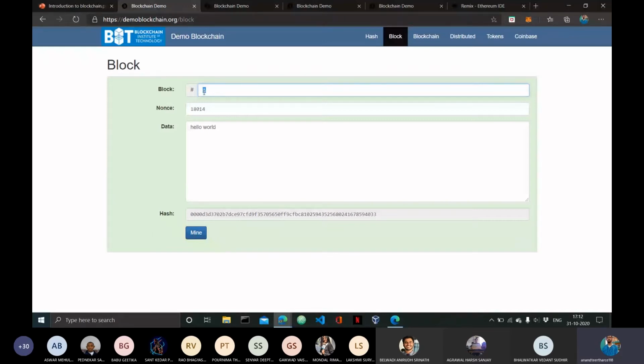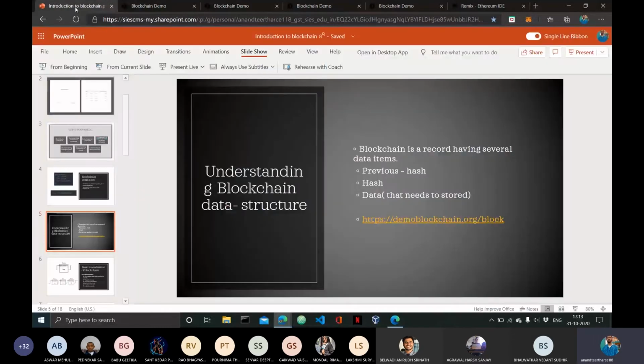So here is one, and I have mentioned the data as hello world. For now, don't consider this nonce value. As I have not told you what this nonce is, for now, ignore this nonce. Okay, so now what is happening is this block is taking the block number, the nonce, but ignore it, and the data, and it is generating a hash. As you can see here, the hash is here. I hope everyone understood how a block looks. This is how a block looks.